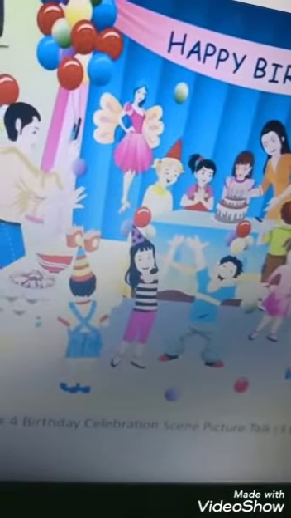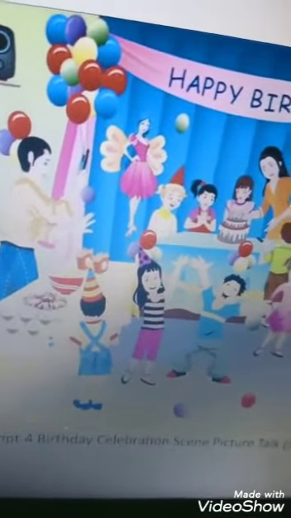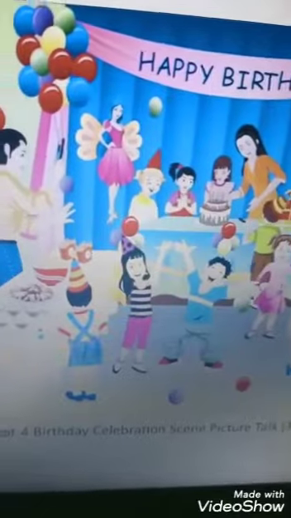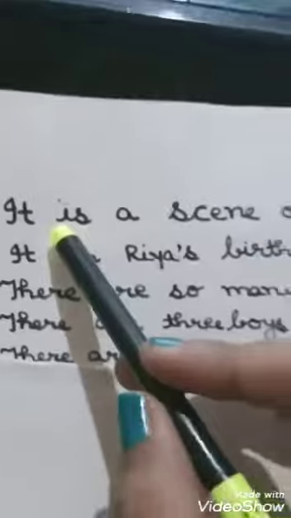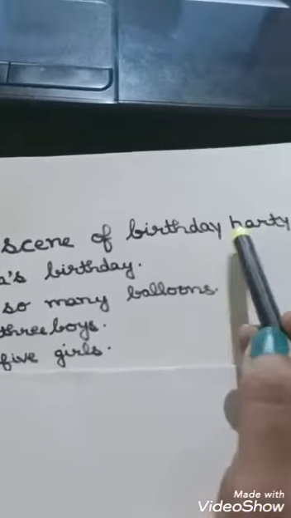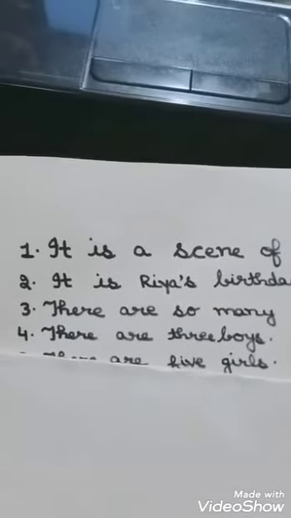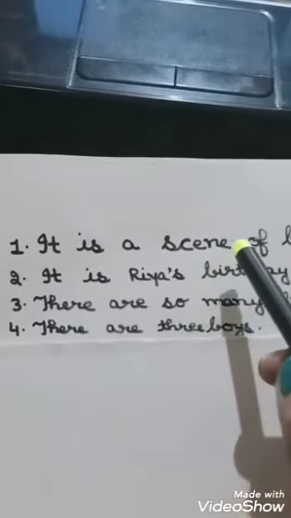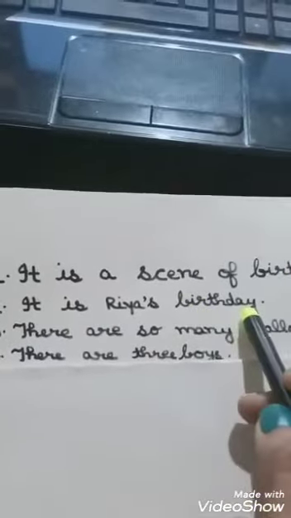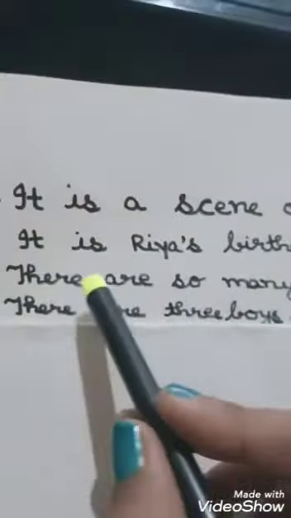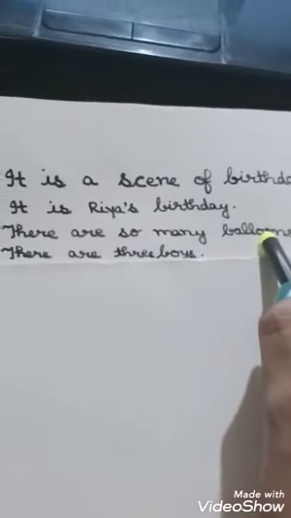Let us begin by giving title to our composition. We can give a title to this composition as a birthday party scene. So let's start. The first point I have written, it is a scene of birthday party. And the next question we already have discussed about whose birthday party is this. So it is Riya's birthday. Now look at this picture, there are so many balloons. So we can also write there are so many balloons.